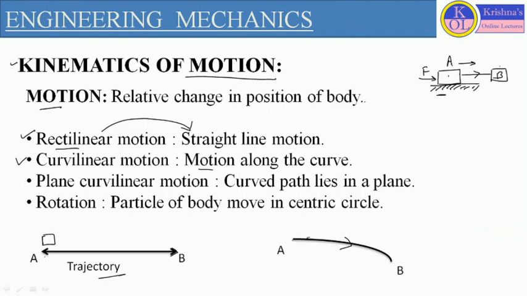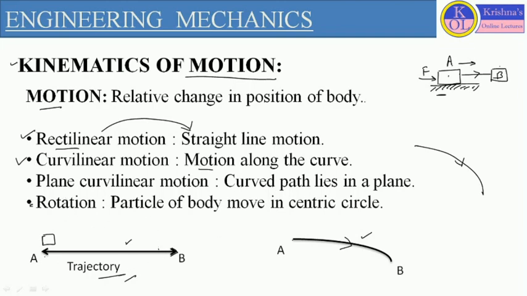If any particular body is moving along a curve, this motion is called curvilinear motion, and the path followed by the body is called trajectory also. So either it is straight line motion or curvilinear motion, the path followed by the body is always called trajectory.